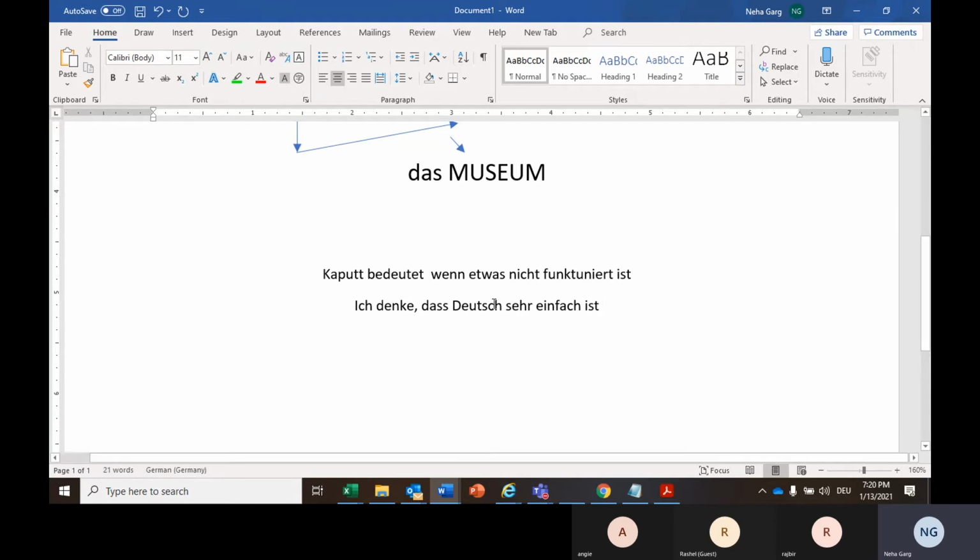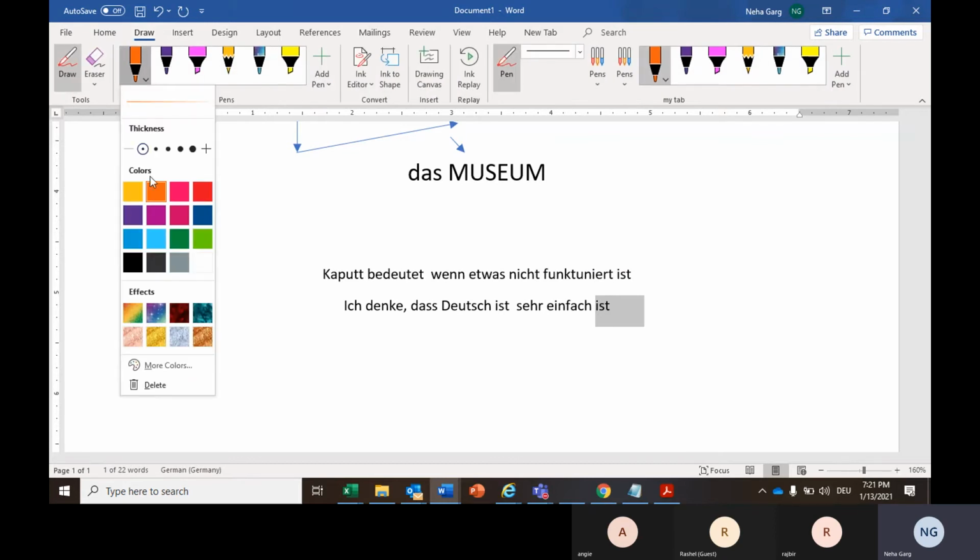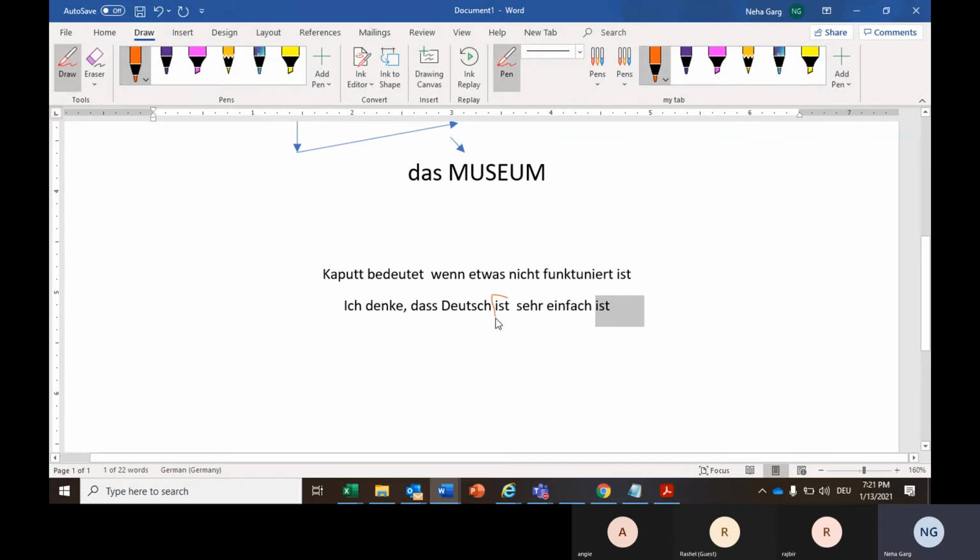So here, Deutsch ist sehr einfach. German is very easy. So this ist has been kept at the end because of this conjunction. So from here, I have kept it here. So from this, I have taken it to here.